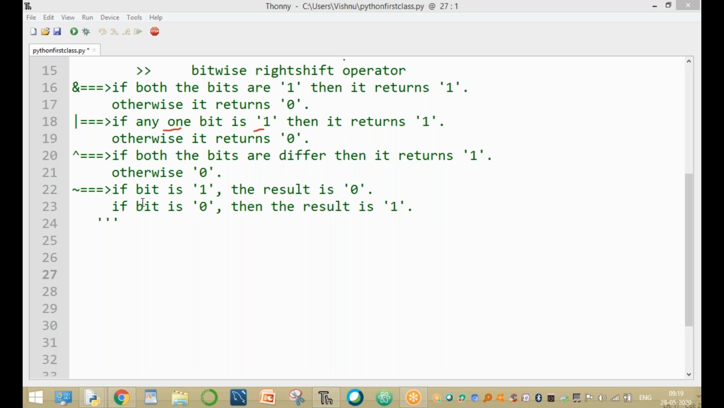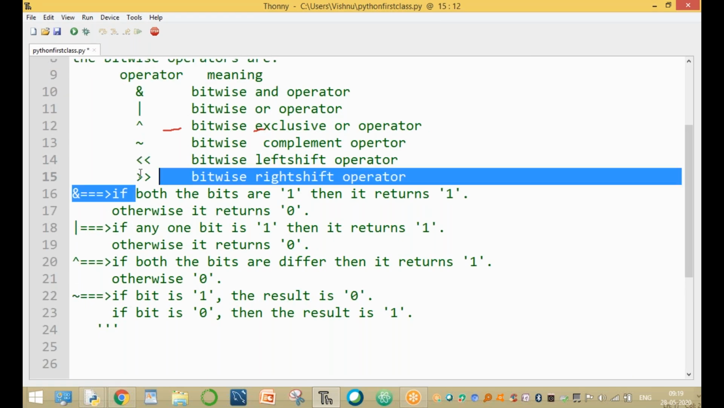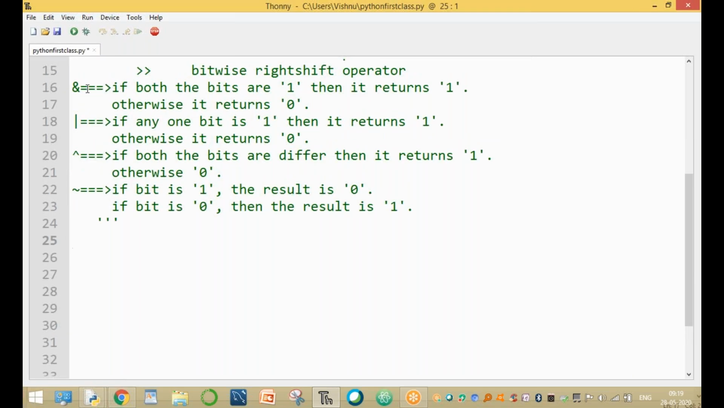Up to here. These are the four bitwise operators: AND, OR, exclusive OR, and complement. The less than symbols are for the left shift operator, and the greater than symbols are for the right shift operators. Now the first one, sir, what is ampersand? Ampersand means the bitwise AND operator. If both the bits are 1, then it returns 1, otherwise 0.